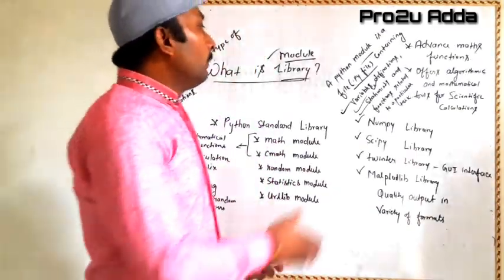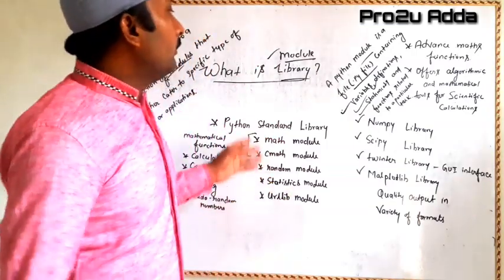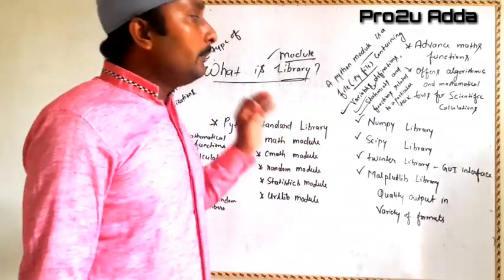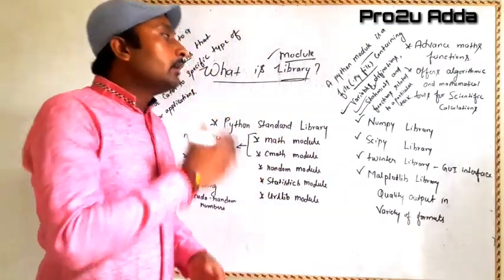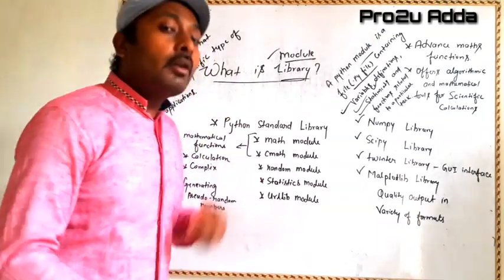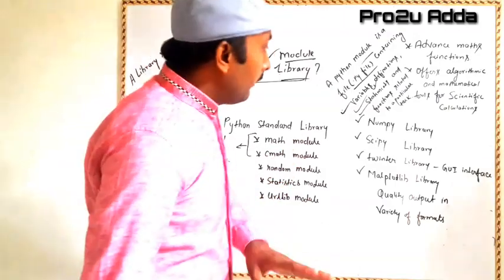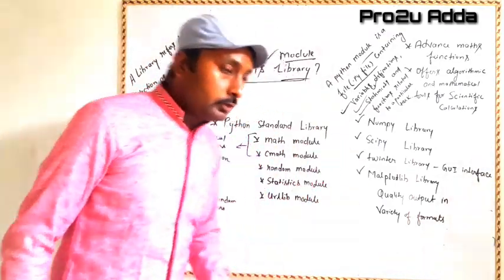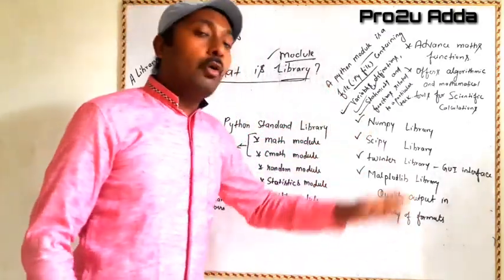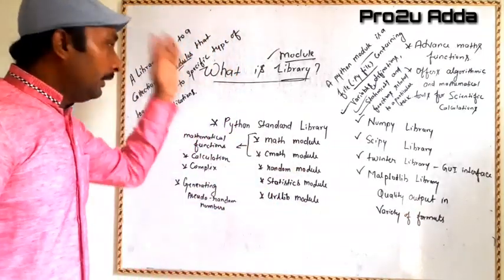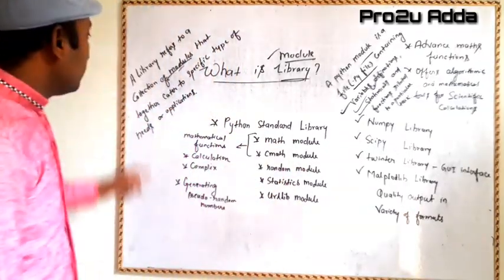How? See, before I tell how to create a module, let me clarify why we are going to use these modules, what these modules are, how to import them. So till now you must have come to know what modules are, and when we combine modules, they convert into a library. Now read the definition again.